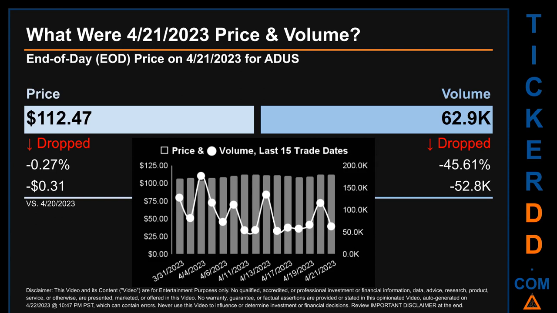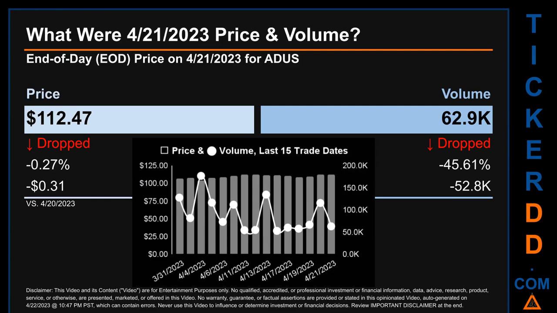What was end-of-day price and volume for ADUS? On Friday, April 21, 2023, ADUS had an end-of-day price of $112.47 and volume of about 62.9 thousand. Compared to the previous trading day, the price dropped 0.27%, losing 31 cents, while volume dropped 45.61%, decreasing about 52.8 thousand. The graph shows price and volume for the last 15 trade dates.